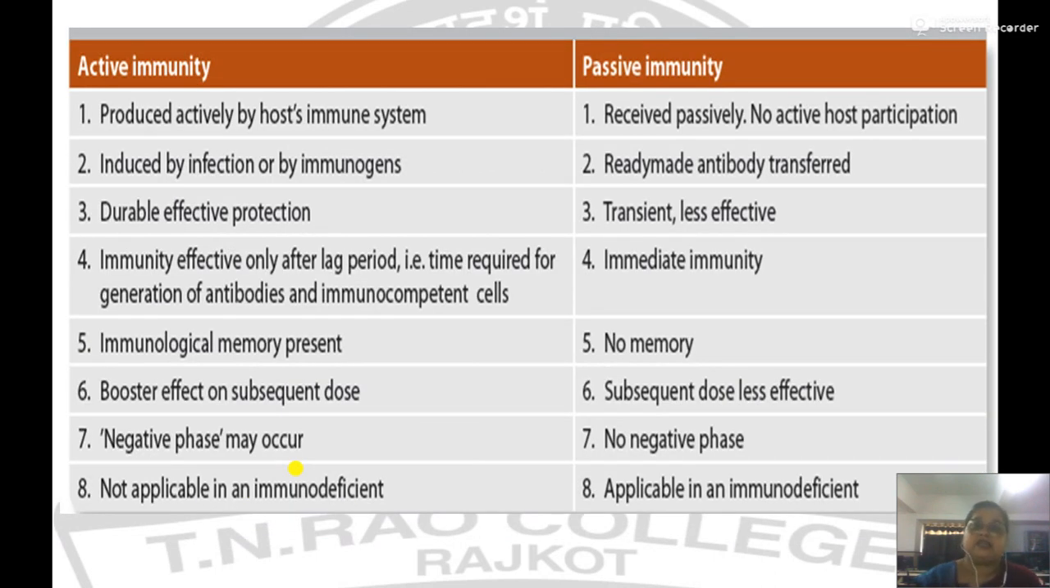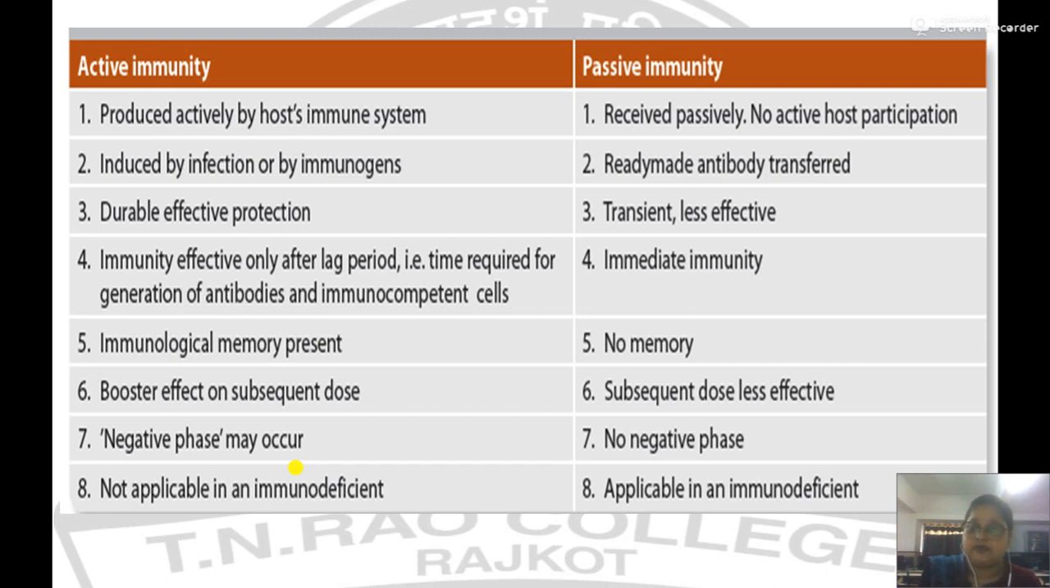In active immunity, the host immune system actively participates to produce immunity, while in passive immunity it is ready-made and passively provided to the host. Active immunity is induced during the infection. In passive immunity, ready-made antibodies are transferred. Active immunity is quite durable, while passive immunity is transient and less effective. Active immunity produces memory. Passive immunity does not produce immunological memory. Booster doses are required for active immunity. There is no booster dose designed for passive immunization.